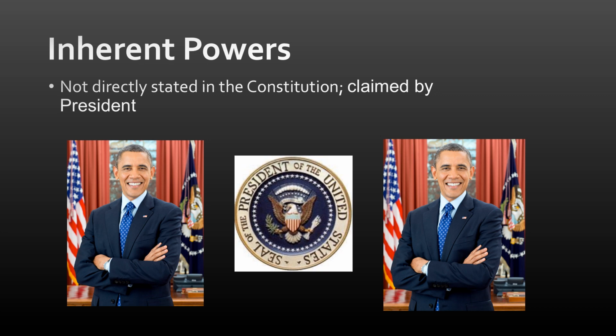They also are not directly stated in the Constitution, but the main difference here is that they are claimed by the President. You do need to know the difference between implied and inherent. Implied, not stated, but claimed by Congress. Inherent, not stated, but claimed by the President.